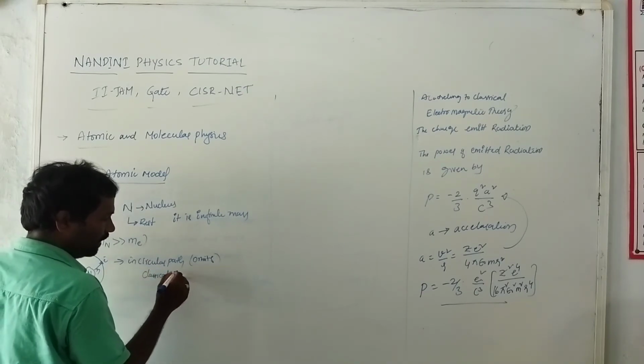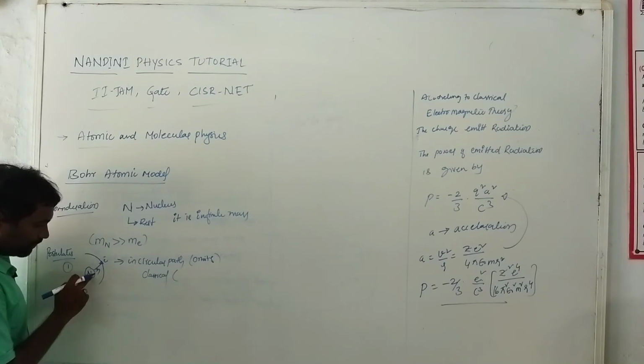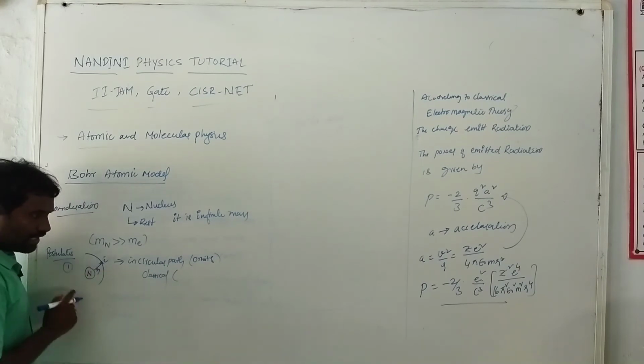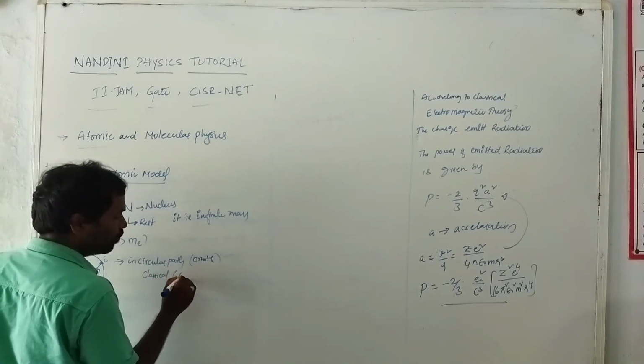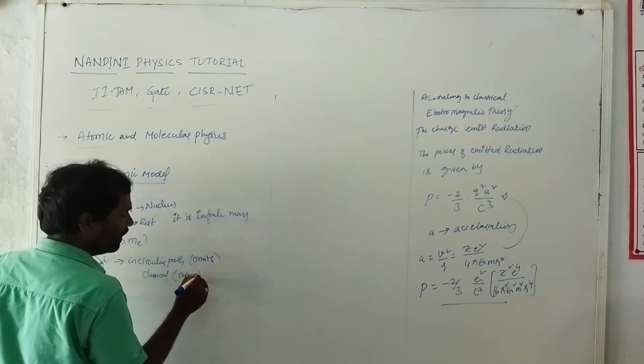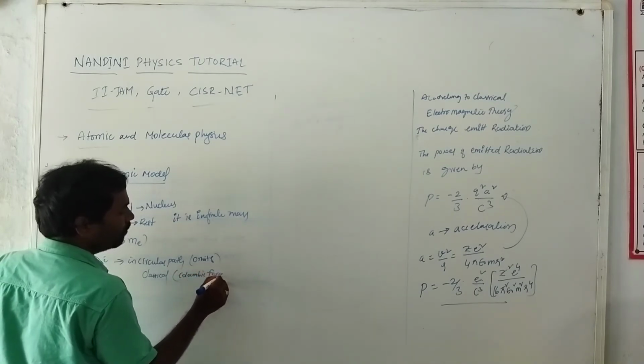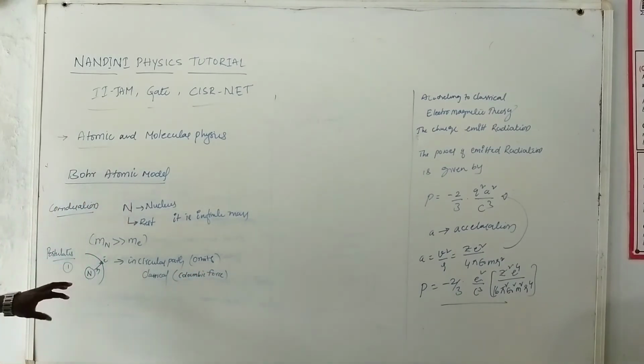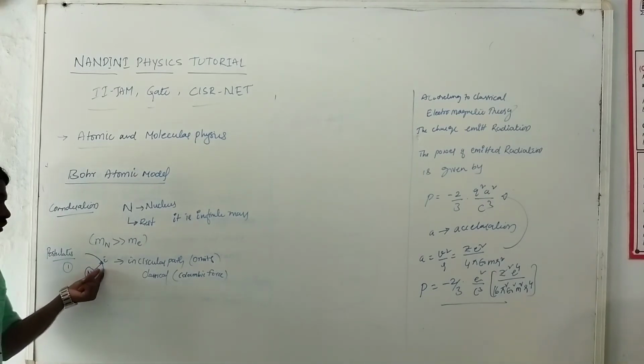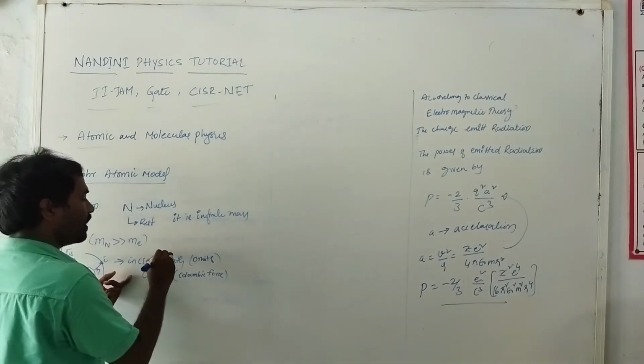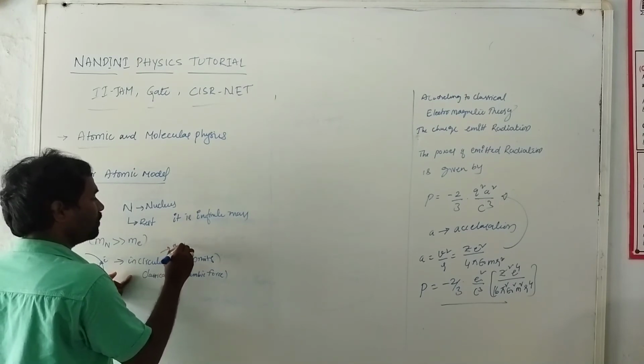Classically, the force experienced between the nucleus and the electron is the Coulombic force. This is the first postulate: the circular paths of the electrons revolving around the nucleus are stationary paths.